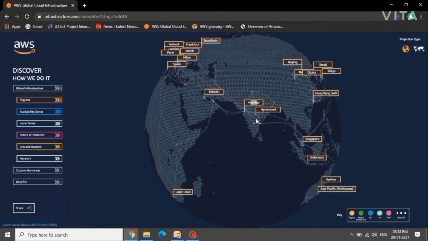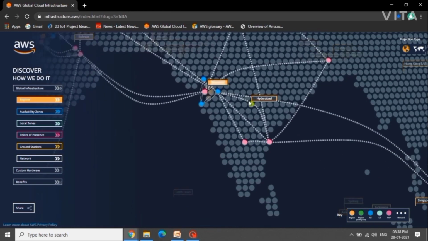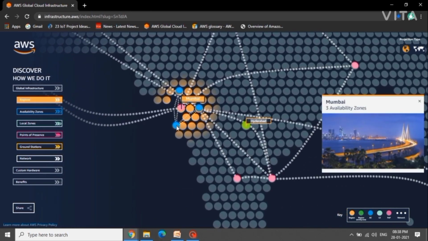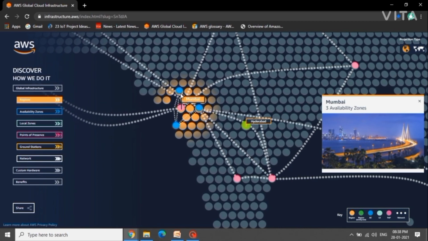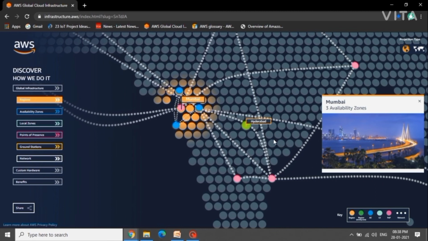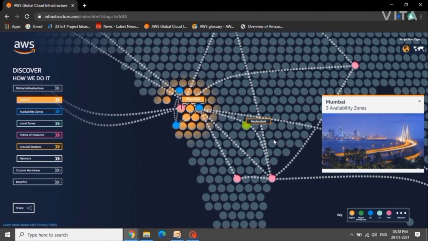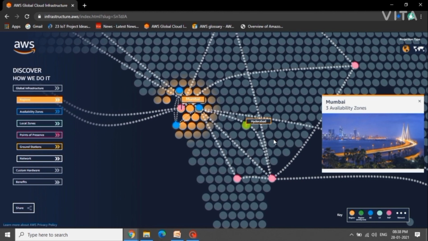If we click a region, inside it we can see these three blue dots. These three blue dots are the availability zones in the Mumbai region. So in Mumbai there are three availability zones.